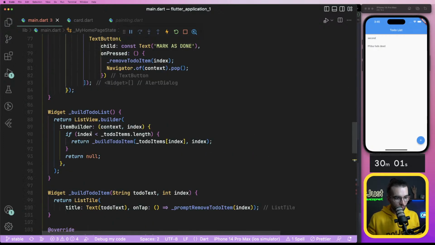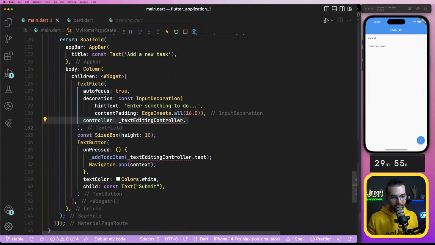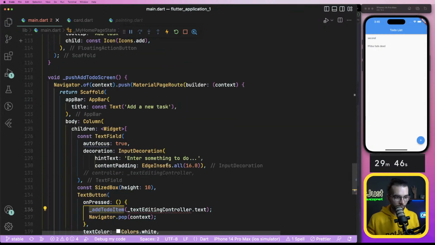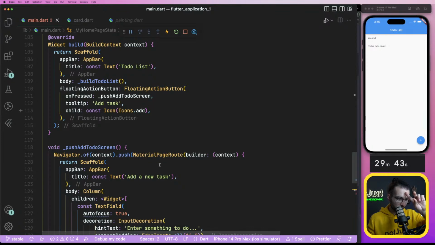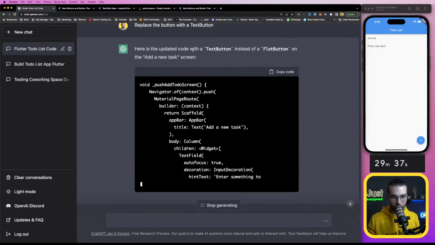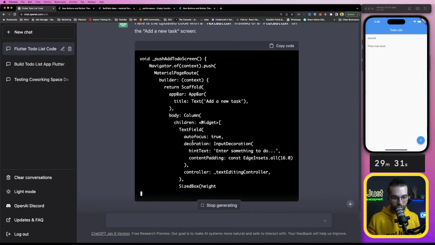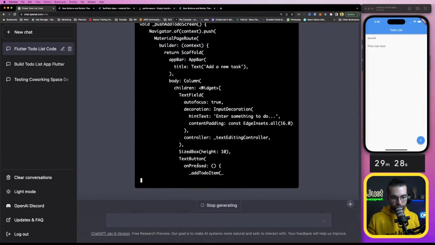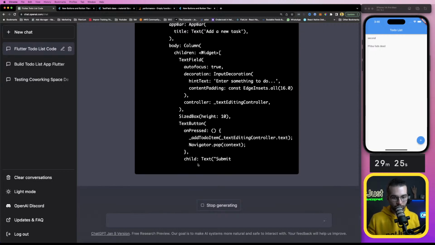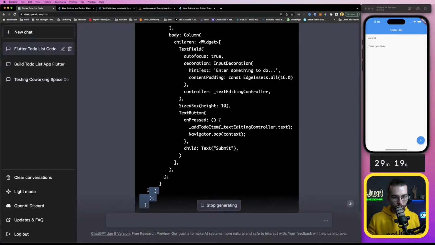Floating action button, text button. Do I actually need this controller? Text editing controller. What if I comment it out? Add to-do item. Probably somehow it should work. How was it previously? Because previously it was working. Here is the updated code with a text button instead of flat button. On the add, okay. Text field, sized box, text button. Okay, let's see if this one will work.